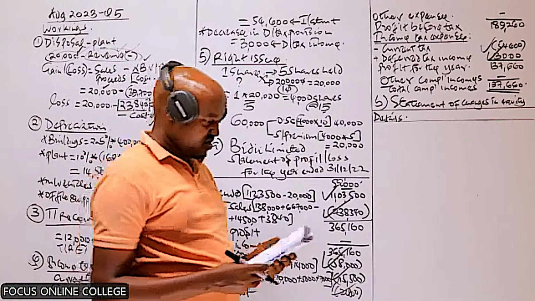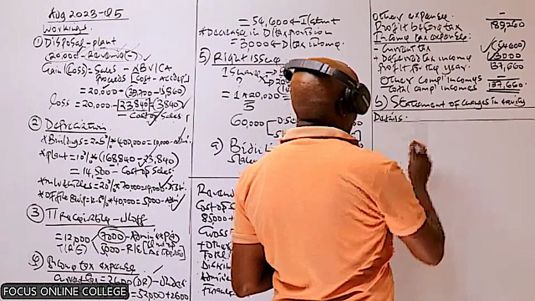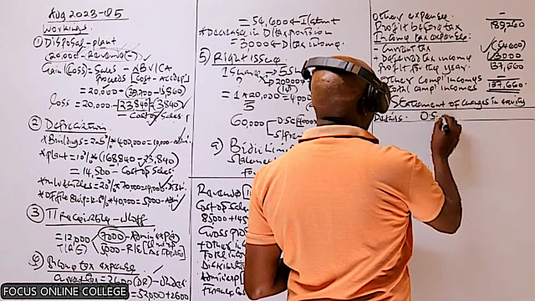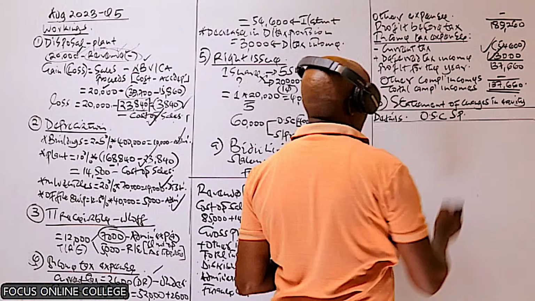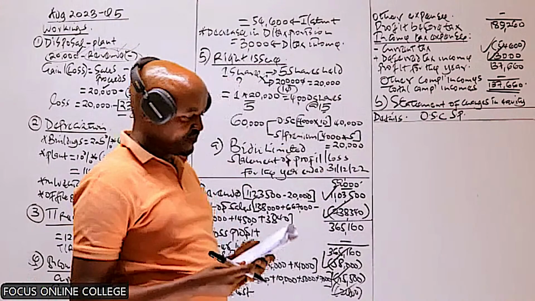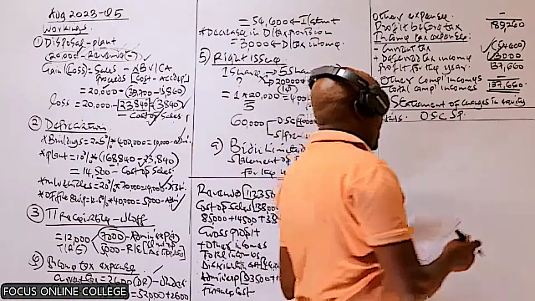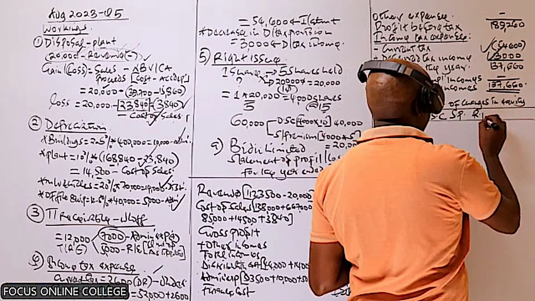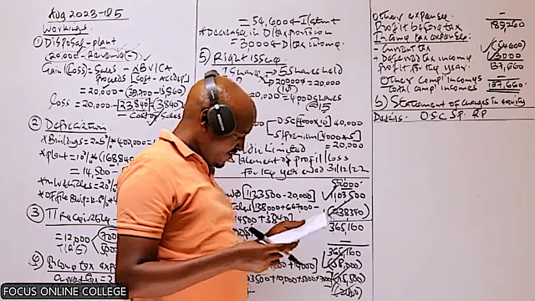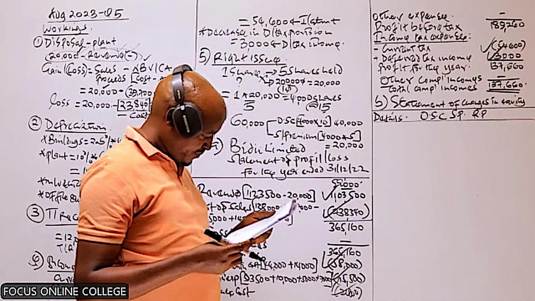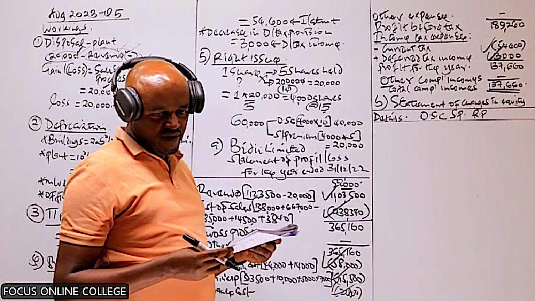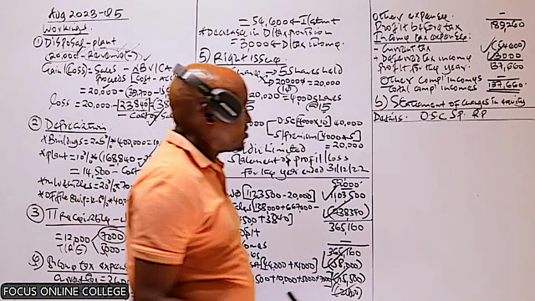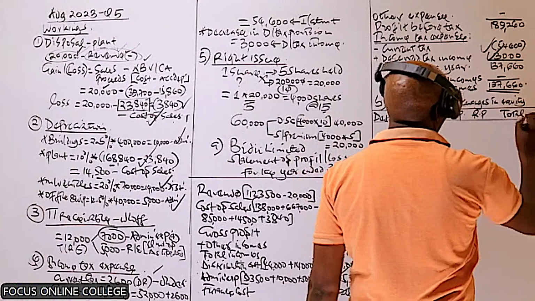So the first item of equity, I can see ordinary share capital. Below ordinary share capital, I can see share premium. Maybe you can just write that in full. And then from there, we have the retained profit. Do you have any other component of equity? I don't think so. And then finally, we have the total column.